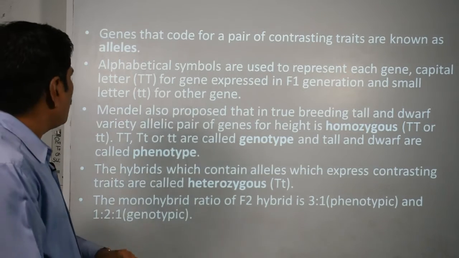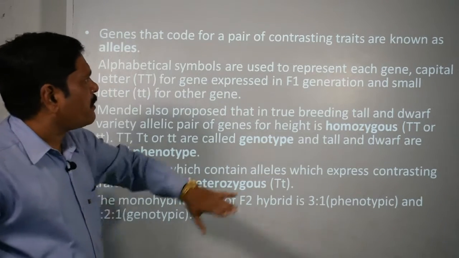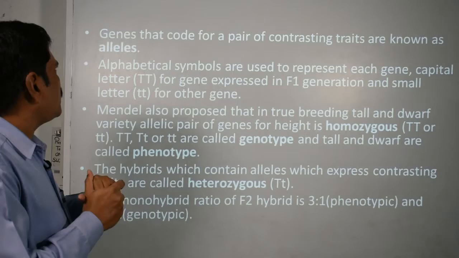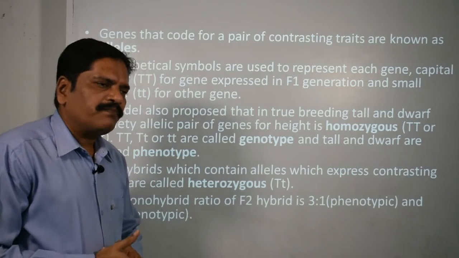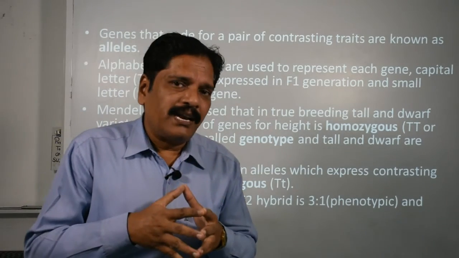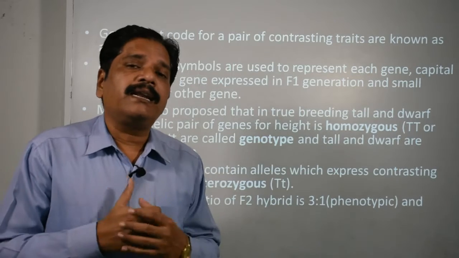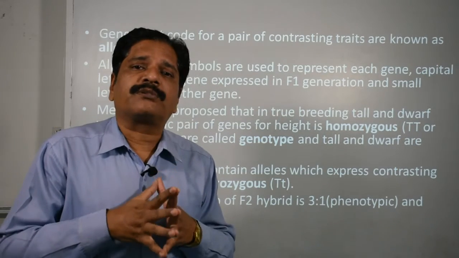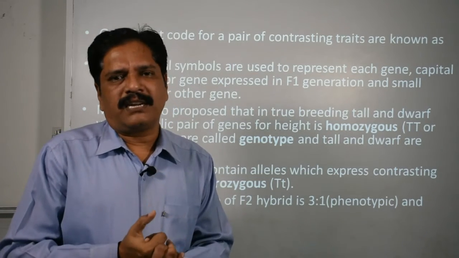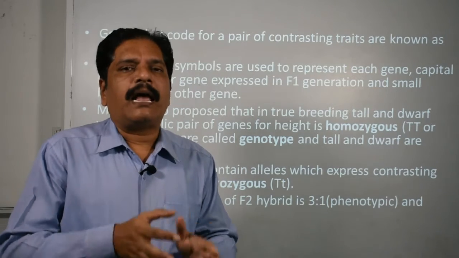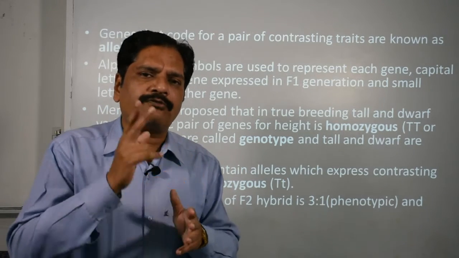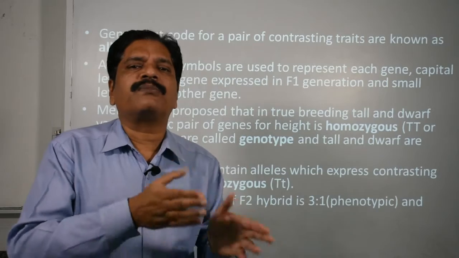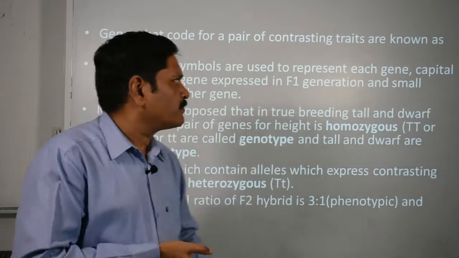Clear? Now the genes that code for a pair of contrasting characters are known as alleles. Remember, what is an allele? Remember these terms. An allele is the gene responsible for contrasting characters. Okay, an allelic pair will consist of two types of character. One is dominant and the second is recessive.